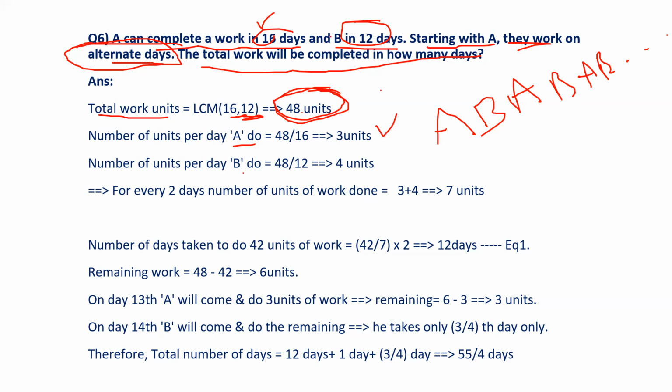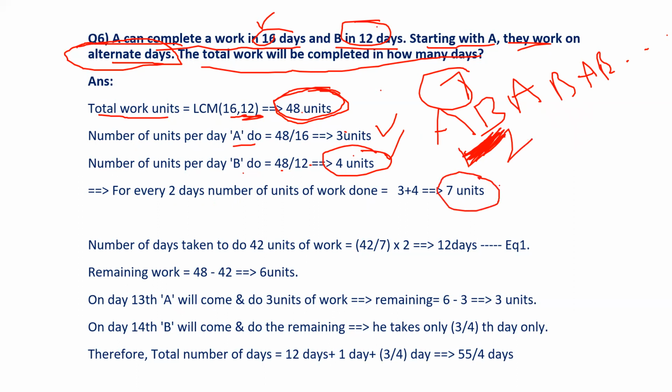Per day, B will do how much? 48 by 12 means 4 units of work. Now observe here, if we consider 2 days, A and B will work how many units of work? 3 plus 4, right? 7 units of work will be done in 2 days. Means first day A will work and second day B will work, and 7 units of work have been done.